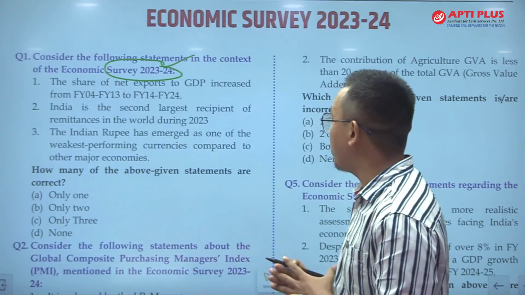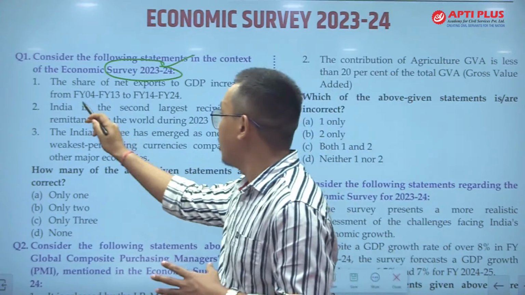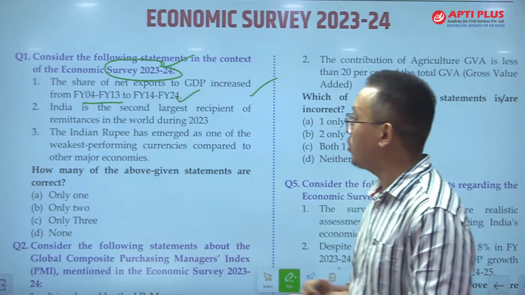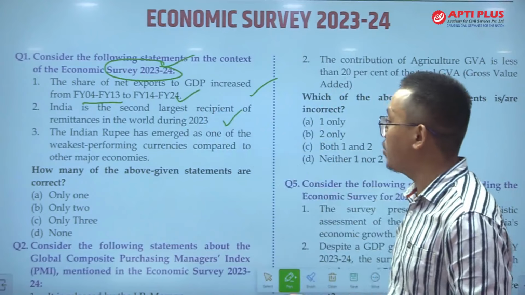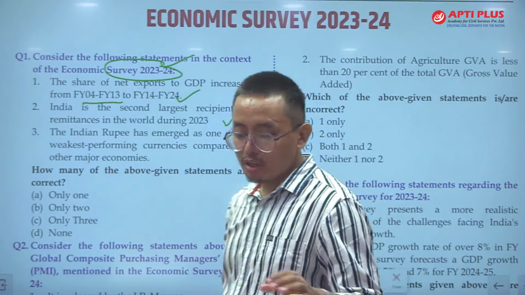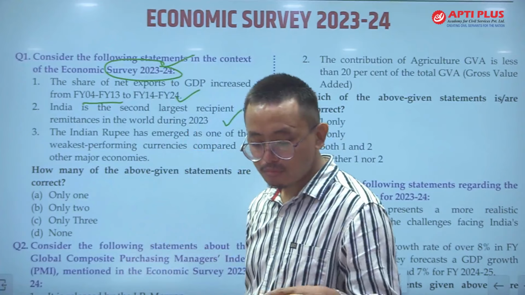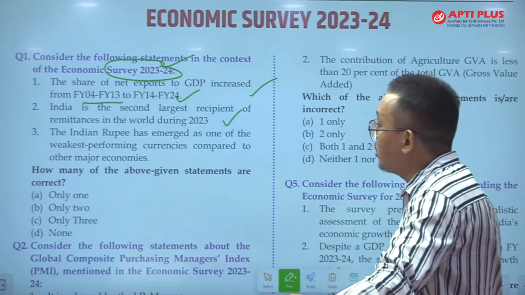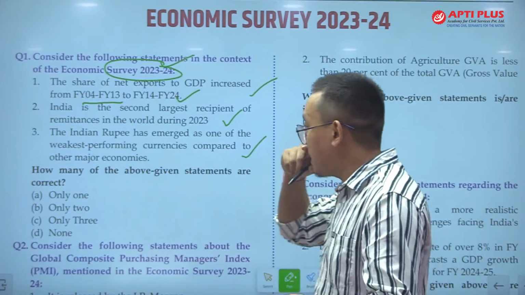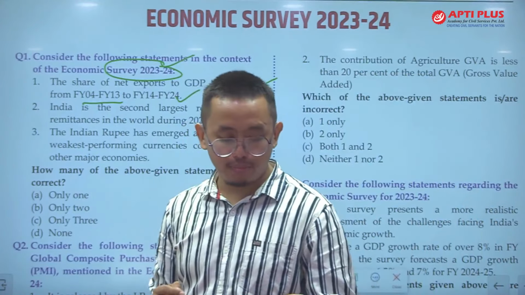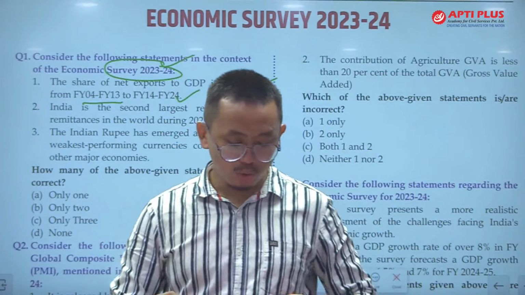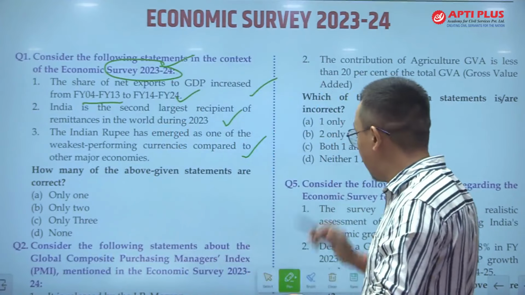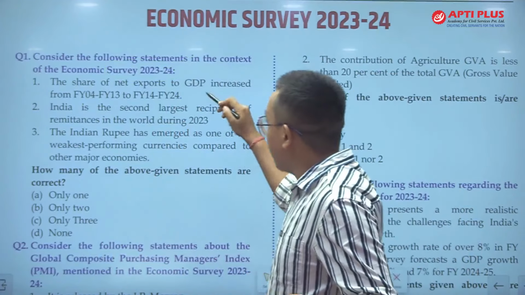Statement 1: the share of net exports to GDP increased from financial year 13 to financial year 24. Statement 2: India is the second largest recipient of remittances during 2023-24. Option 3: the Indian rupee has emerged as one of the weakest performing currencies compared to other major economies. How many of the above statements are correct? Those who know can comment the answer. This type of question is generally formed in UPSC prelims.